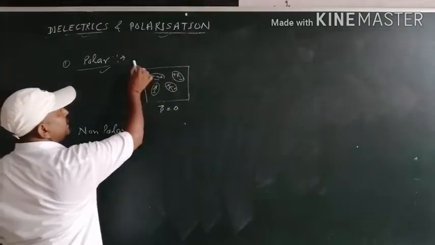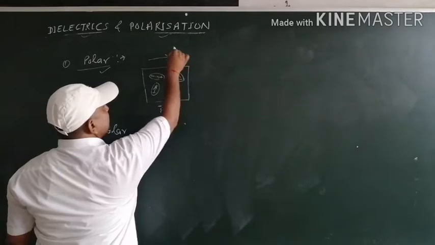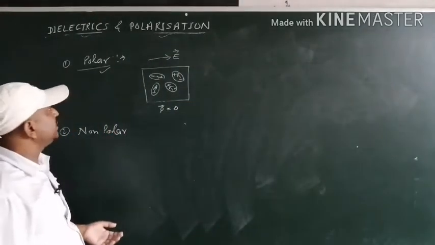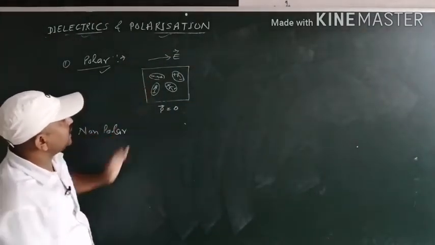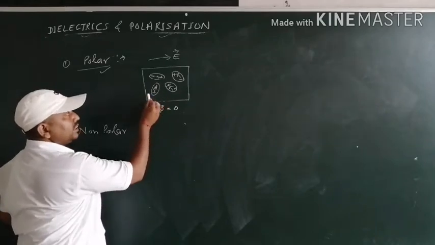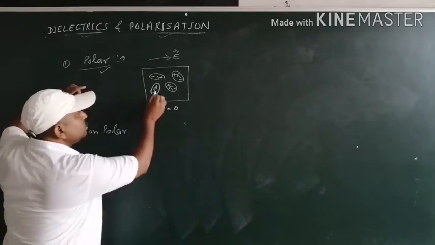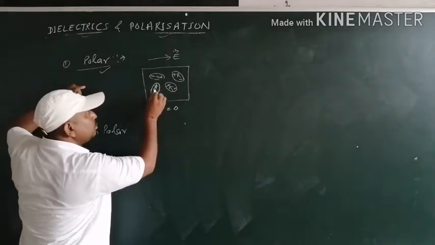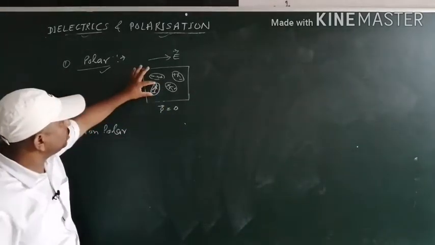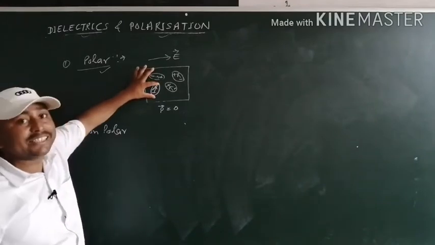If the direction of the field is left to right, and we choose this molecule, then we know that this molecule has a net dipole moment along this direction, and this is an electric dipole.